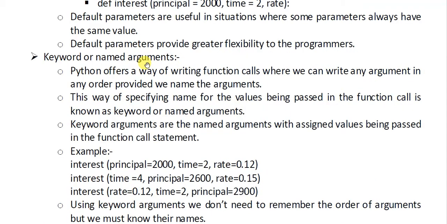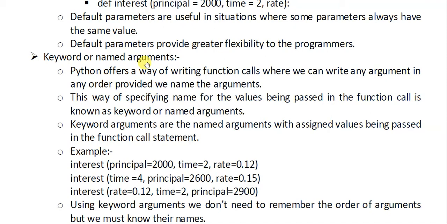Great. Now we have the third type, that is keyword or named argument. This is especially for Python. Many other languages do not have this type of argument, that is called named argument. What the named argument suggests is that we can name the argument and we can change its position.